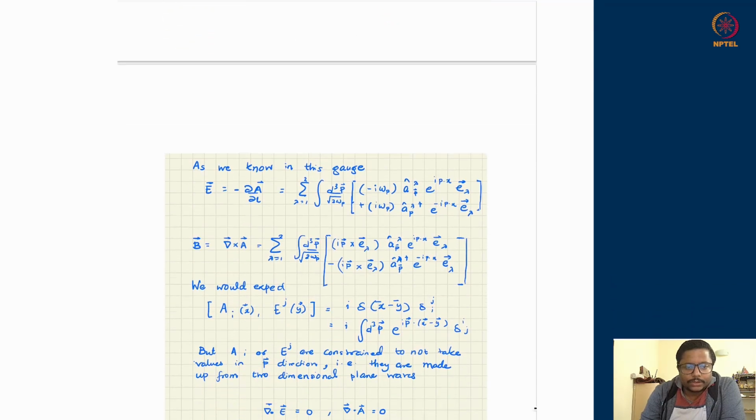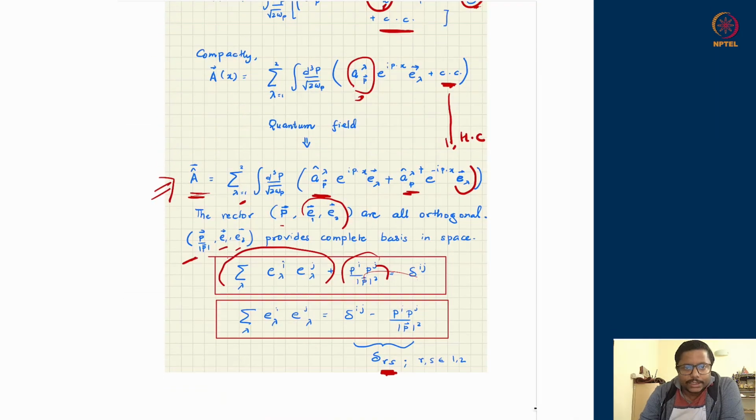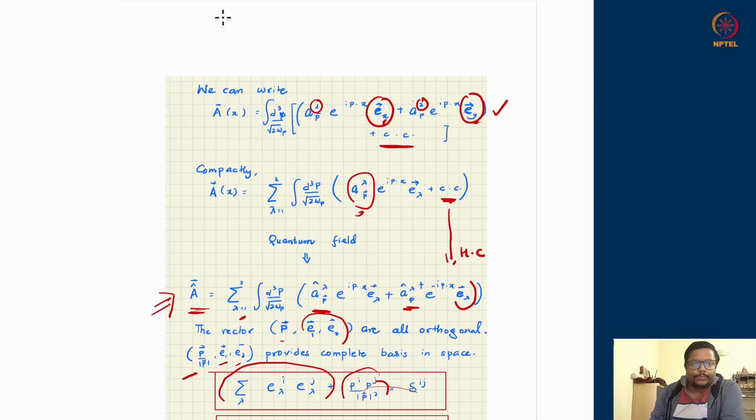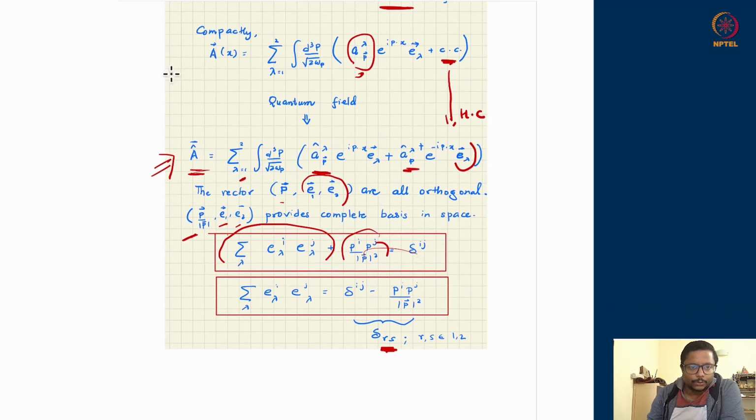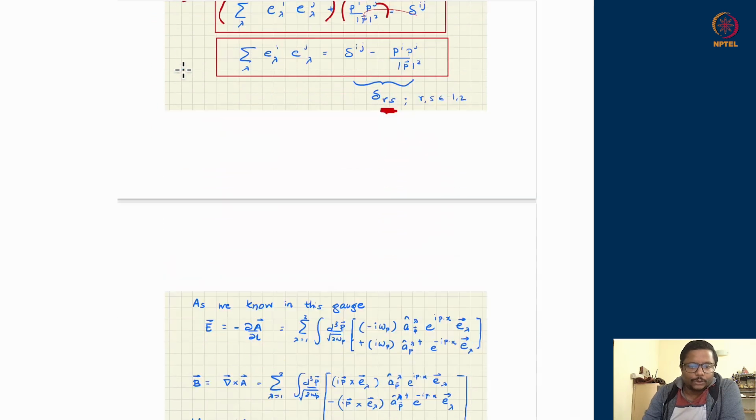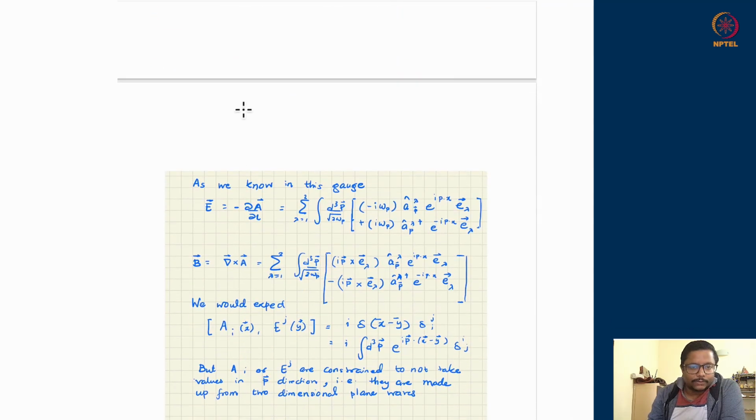Now we have a description of A which is pointing in the plane of polarization, which is orthogonal to the plane of propagation of the wave. The A field is completely known, and from this A field we know how to compute the magnetic field and electric field in this gauge. Because in this Coulomb gauge A0 is 0, the electric field is entirely the temporal derivative of this.